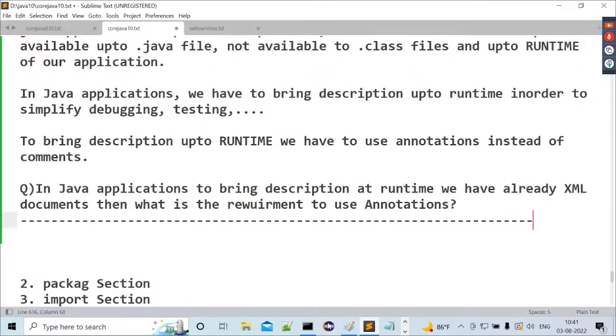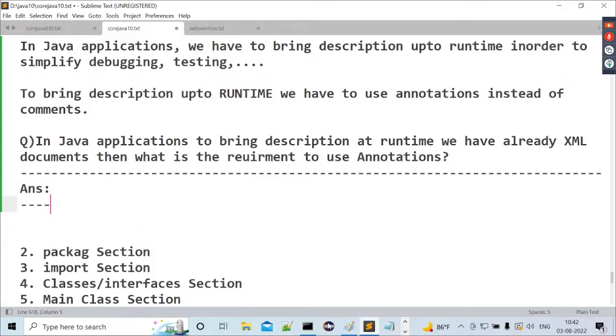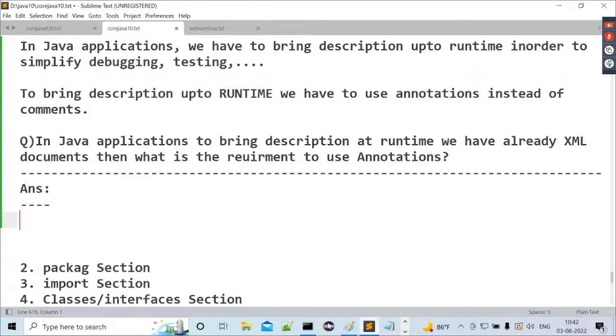In Java applications, to bring a description at runtime, we already have XML documents. Then what is the requirement to use annotations? This question will come. That means indirectly I am asking what exactly is the difference between XML documents and annotations.